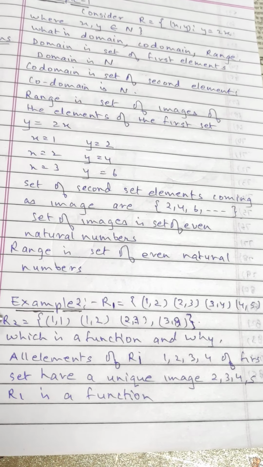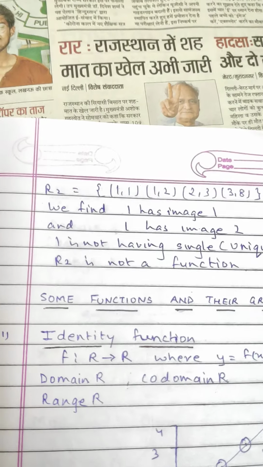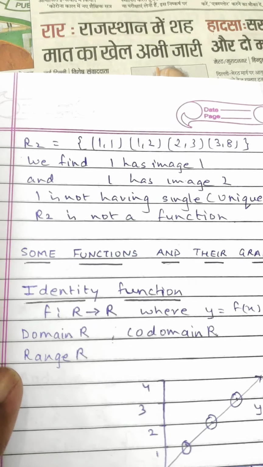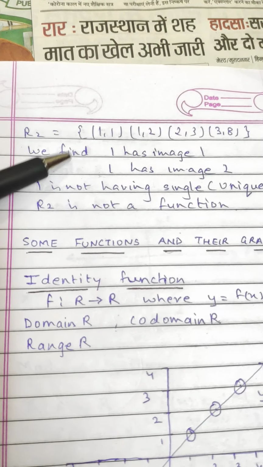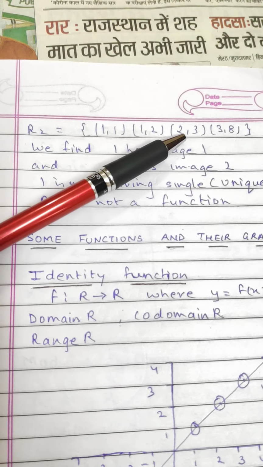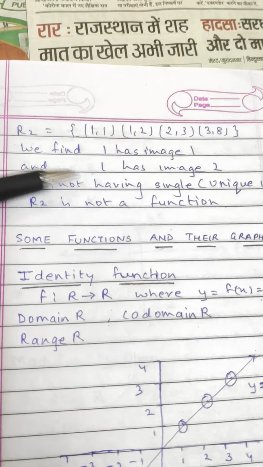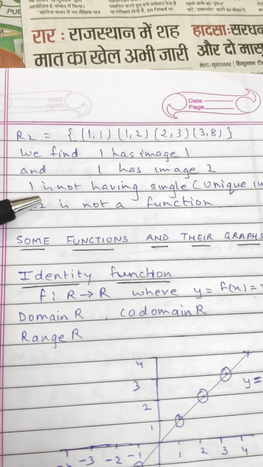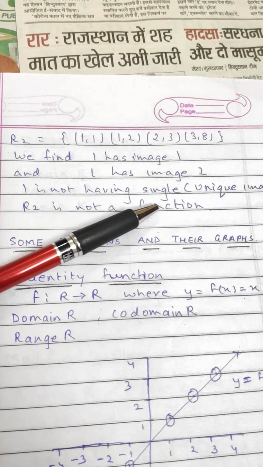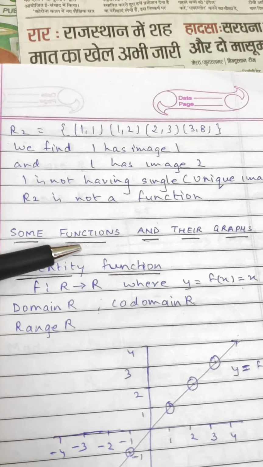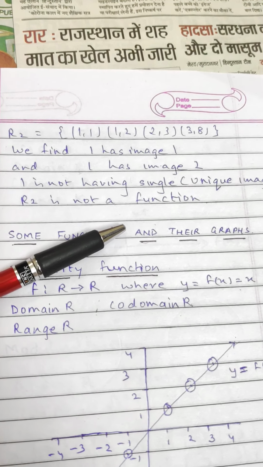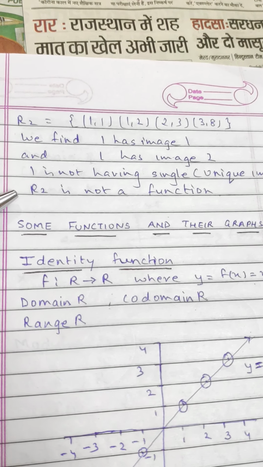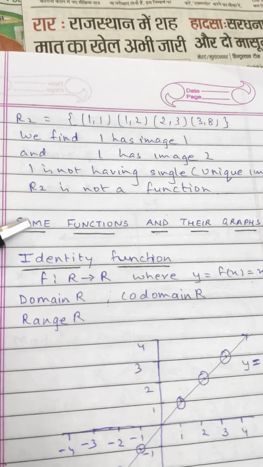Let us consider R2. Let us see R2: (1, 1), (1, 2), (2, 3), (3, 8). We find 1 has image 1, 1 has image 2. 1 is not having single or unique image. Therefore, R2 is not a function. No first element should have two different images in the second set.